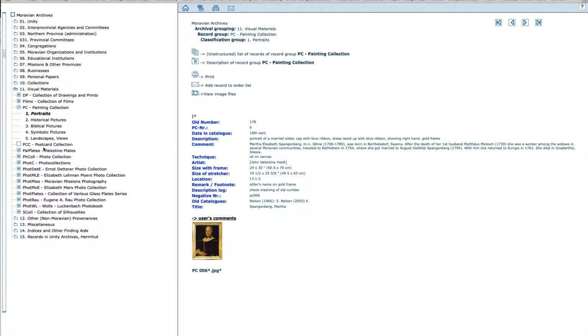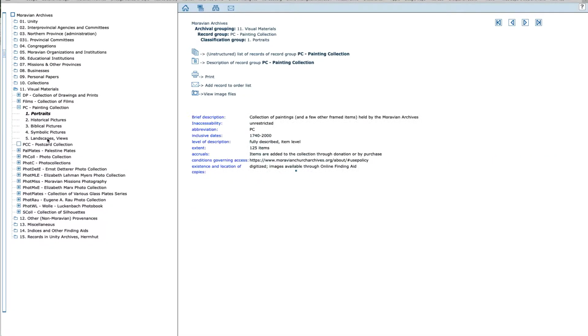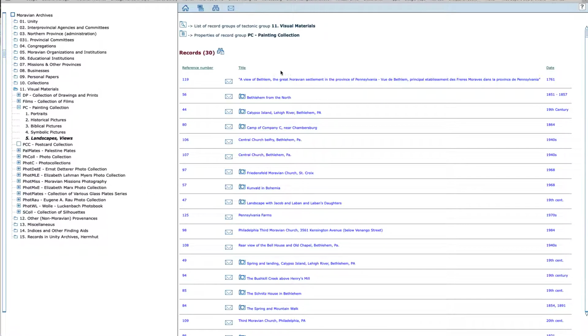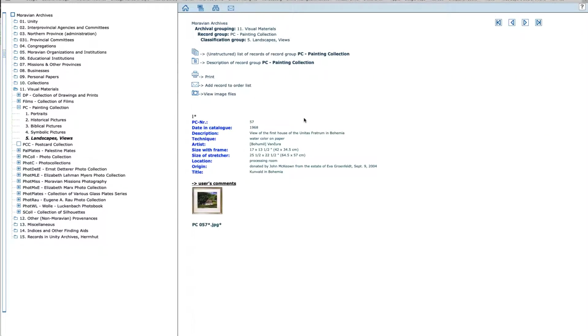I'm looking now for a landscape, and here on the left I open the list with landscapes, and you see here that there are some that have a camera symbol and others that don't. The ones that don't do not have a separate image file connected to them, but the ones with the camera symbol, there is an image. So I want to see Kunwald in Bohemia. I click on that. I have a nice description here.